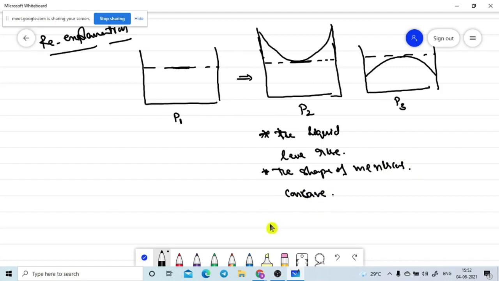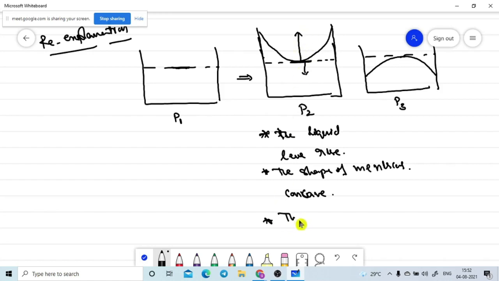Then the pressure will be decreased, not increased. Here, more force is acting in the upward direction and less force in the downward direction. That's why the arrows represent more force in the upward direction, and that's why the pressure will be decreased.